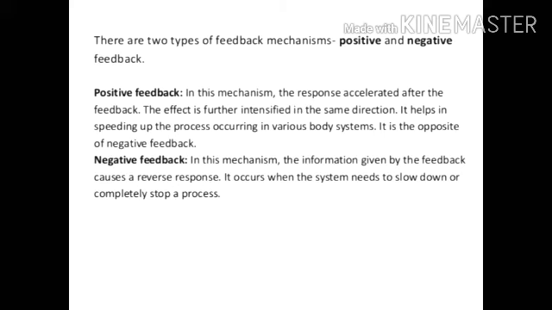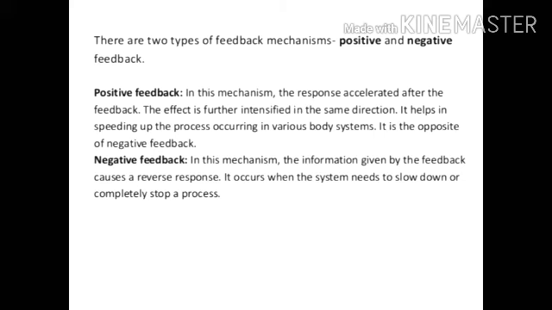Positive feedback: in this mechanism, the response is accelerated after the feedback and the effect is further intensified in the same direction. It helps in speeding up the processes occurring in various body systems. It is the opposite of negative feedback.